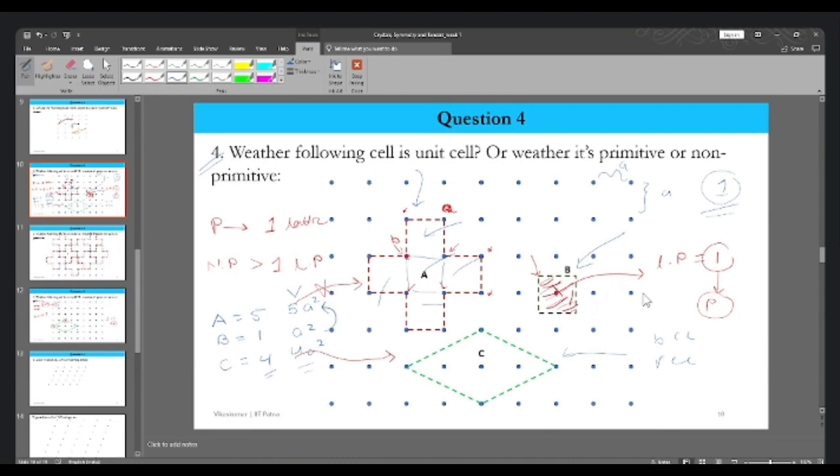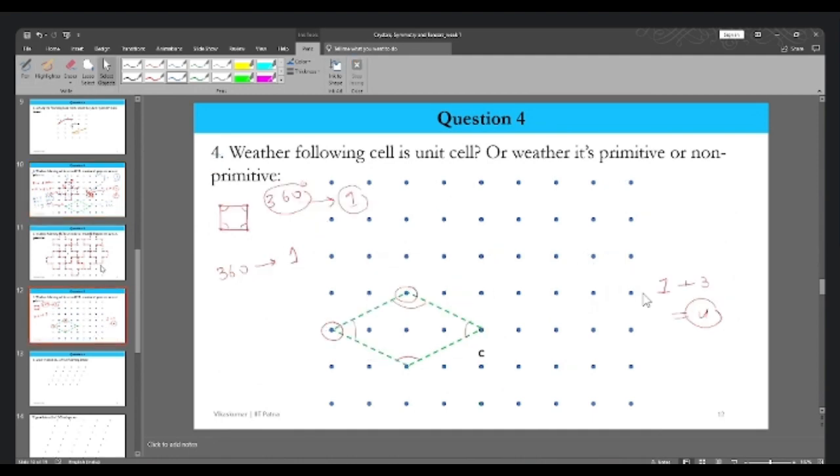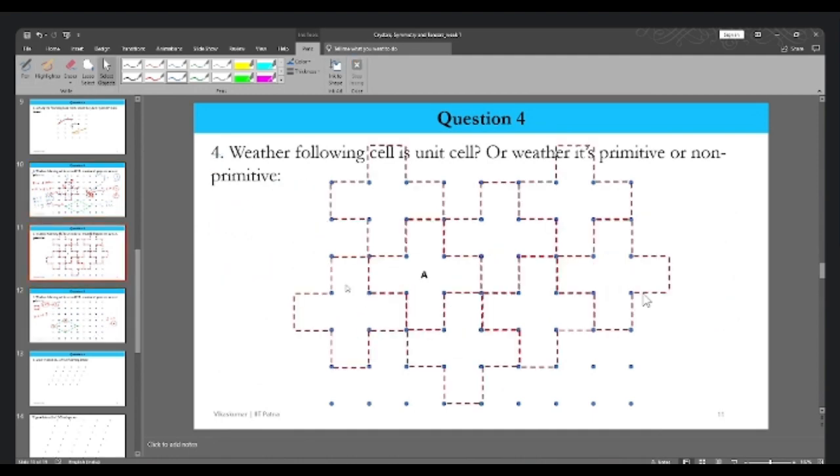Okay. So without drawing the Voronoi cell of the BCC yet, let's have one BCC.